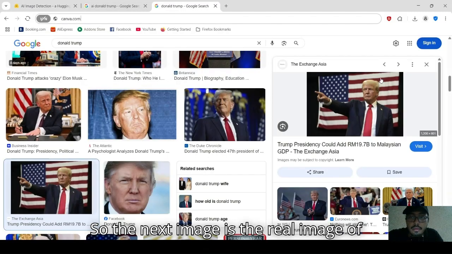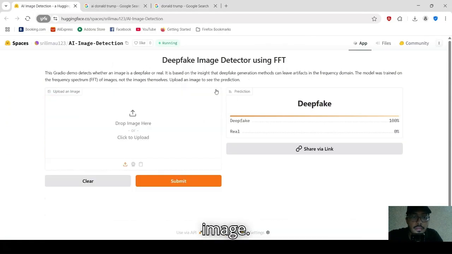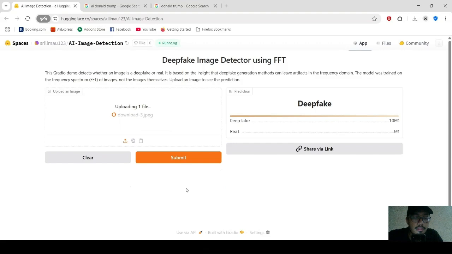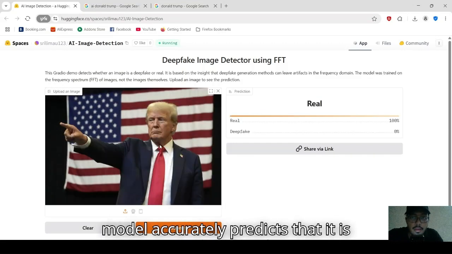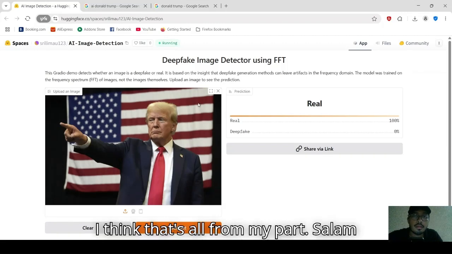So the next image is the real image of Donald Trump. Let's try uploading this image. Let's submit. As you can see, our model accurately predicts that it's real. So I think that's all from my part.